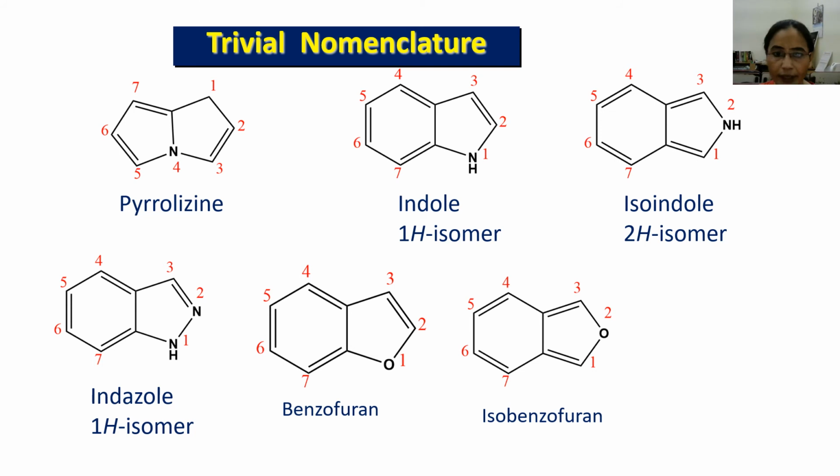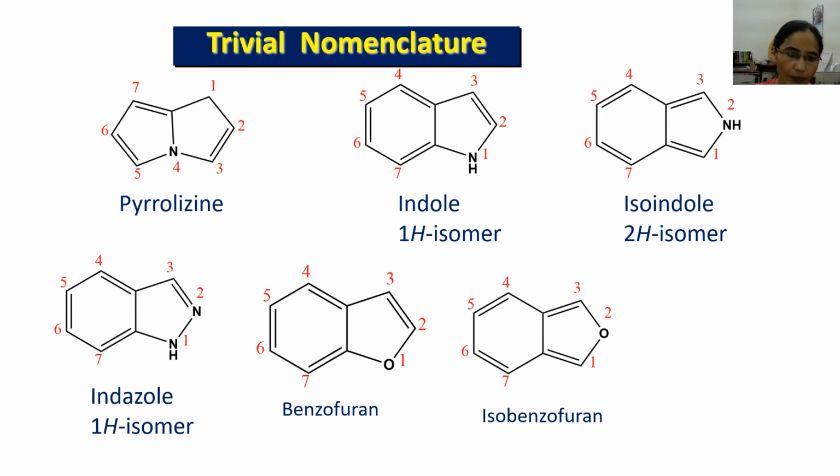You can see in the 1H isomer, the nitrogen atom gets position 1 from the fusion point. And in the other, the nitrogen atom gets position 2 from the fusion point. So this is the fusion point, this is position 1 and this is position 2. So it gets position 2, so this is the 2H isomer. In trivial nomenclature this is indole, and here a prefix is used: isoindole.